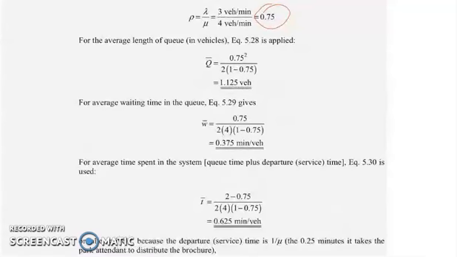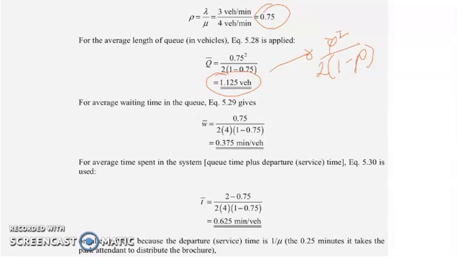The formula is rho squared all over 2 times (1 minus rho). You simply substitute the value for rho, and it gives us our average length of queue, which is 1.125 vehicles.